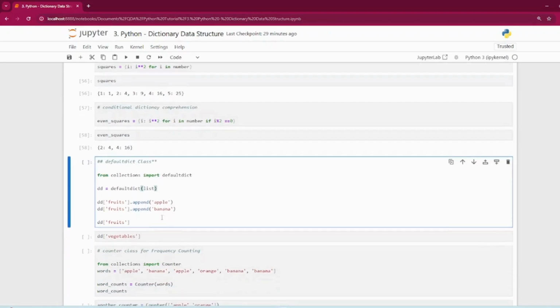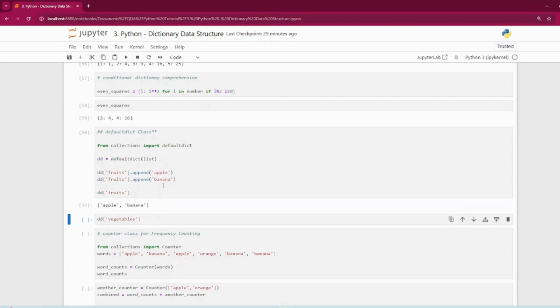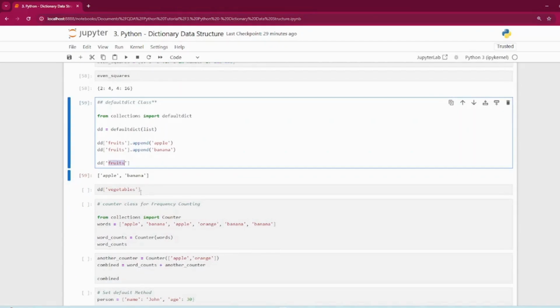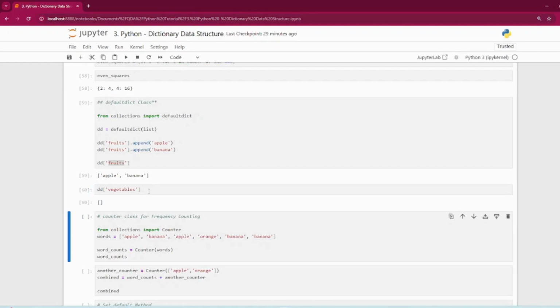So let's see that in action. I'm importing the defaultdict, creating the fruits, adding a pear and banana in this, and let's see that. If you call the fruits, you will get two values as expected. Next, as you can see, there are no values for vegetables, but if we run this, you will get an empty list instead of throwing an error. It didn't throw the error, it only returns the empty list.